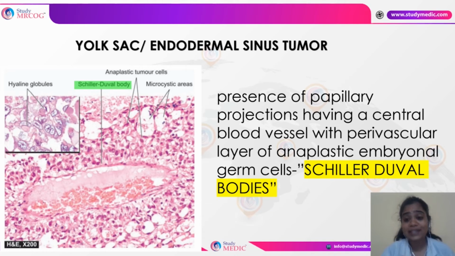whatever the tumor cells are present, they will be like papillae-like projections. As you can see, they have a papillae-like projection, and you will have a blood vessel, and surrounding this you will get the anaplastic cells. This is called Schiller-Duval body, which is characteristic of yolk sac tumor or endodermal sinus tumor.